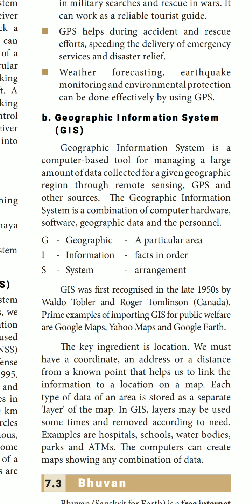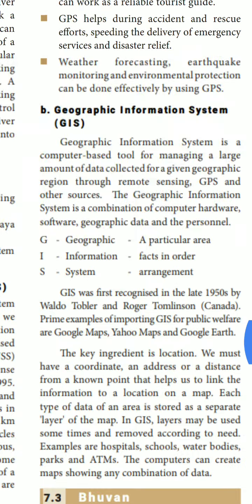It was first recognized in the late 1950s. Who first found out this GIS? Waldo Tobler and Roger Tomlinson. They belong to Canada. The prime examples of important GIS for public welfare are Google Map, Yahoo Map and Google Earth. What are the important examples of GIS? Google Map, Yahoo Map and Google Earth.